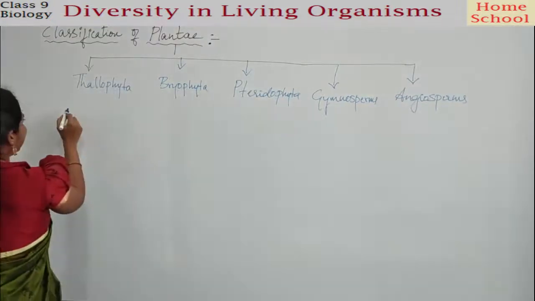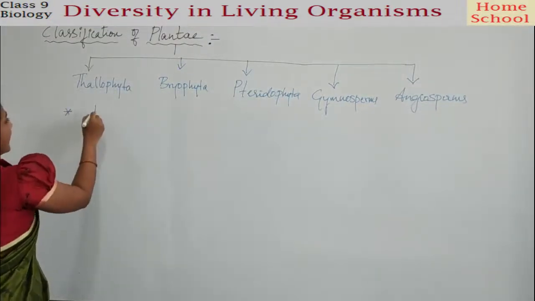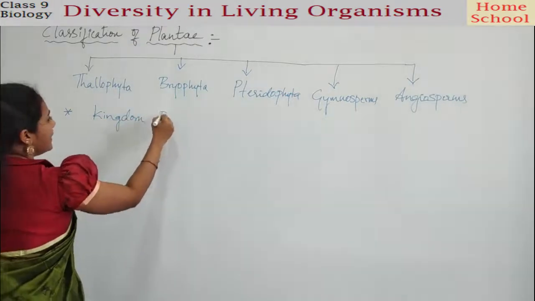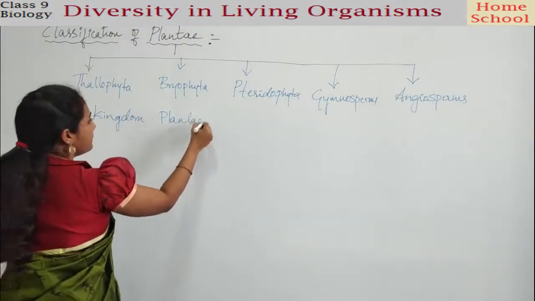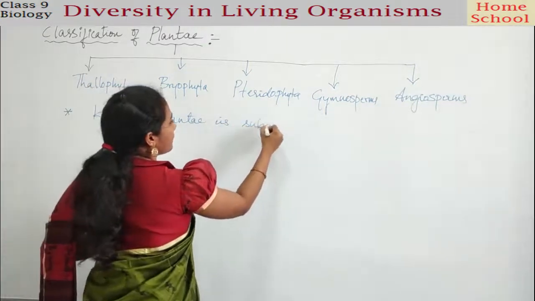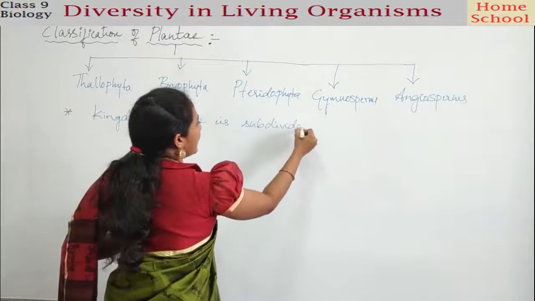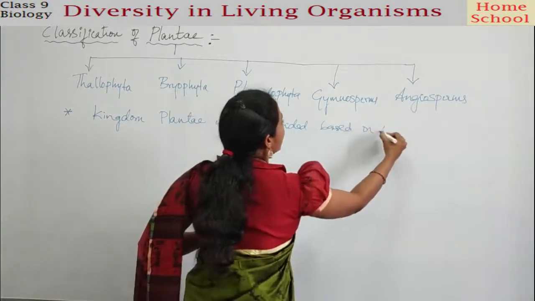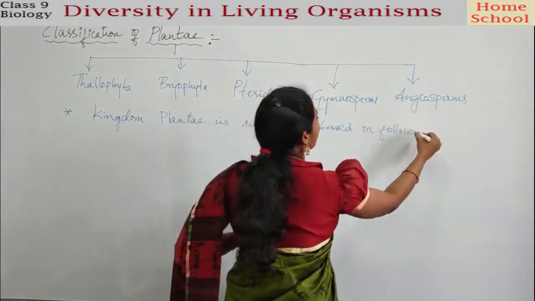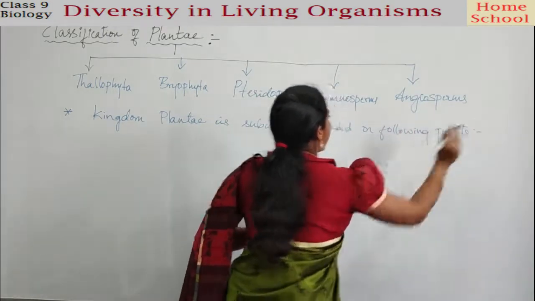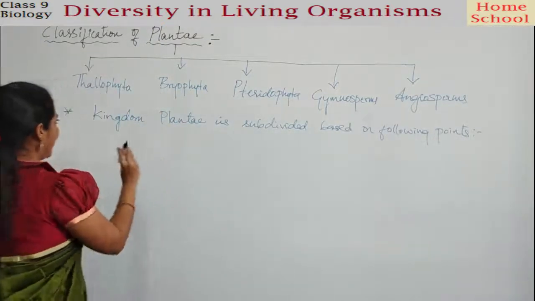So what I would like to write here is: Kingdom Plantae is subdivided based on following points. Okay, so I am going to list out the points one by one.